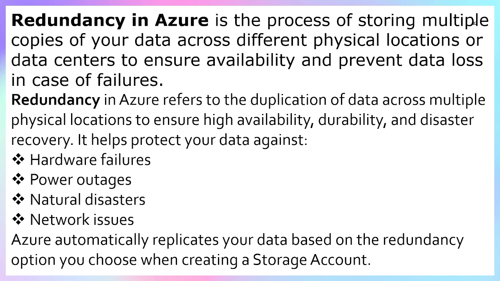But there are different types of failures that come, right? The network issue, and physical damage. So these are the places where redundancy is used. Now coming to the definition. Redundancy refers to the duplication of data across multiple physical locations to ensure high availability, durability, and disaster recovery. It helps to protect your data.